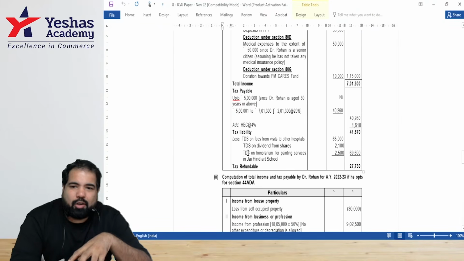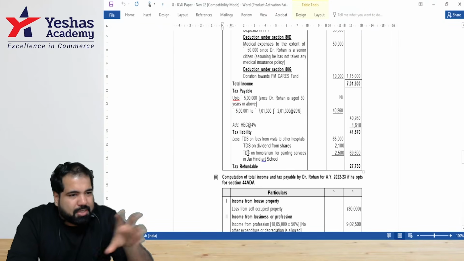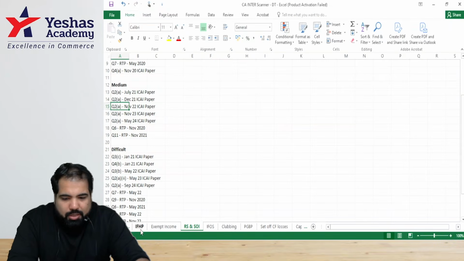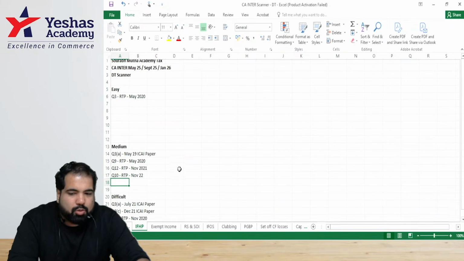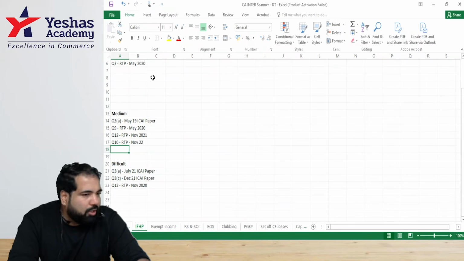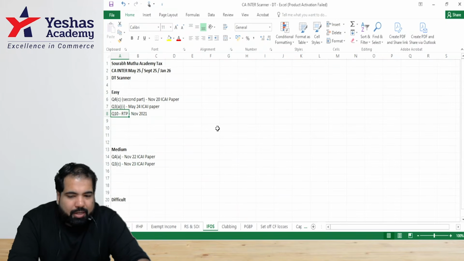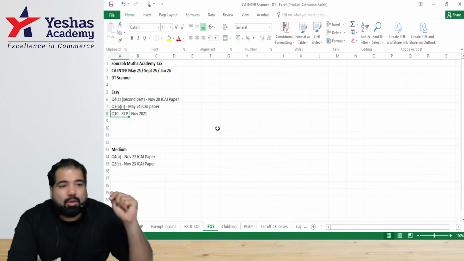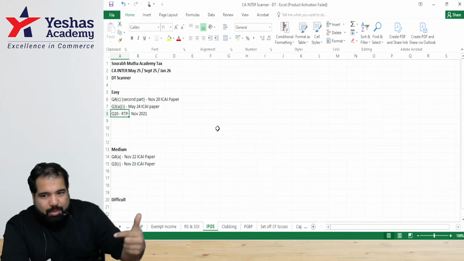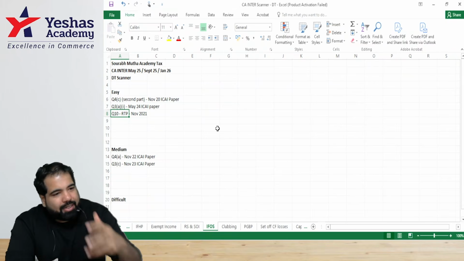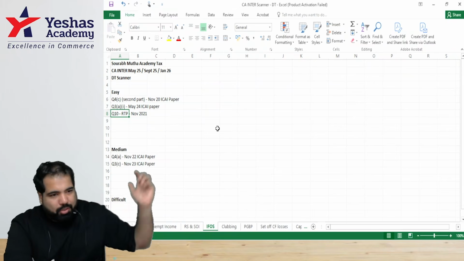Some chapters will take a lot of time because there are many questions in the exam. Guys, in some chapters there are not so many questions. Example, I'll just give you a little glimpse. If you see IFHP, not so many questions have come in RTPs, MTPs, etc. So you'll not take too much time. Again, something like IFOS. So don't worry if we extend, guys. But this is great, because the more you see these exam questions repeating, the more this chapter is important. So suddenly the weightage is clear when you look at these questions.